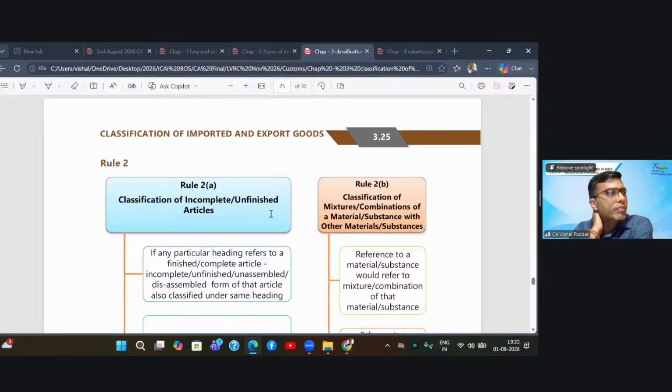So what I do is, after the cars are sent to the showroom, at the showroom, I hire someone to do the final denting painting. So it may happen that for practical considerations, the manufacturers may not complete the goods, may not finish the goods, and the goods are sent in unassembled, unfinished, or incomplete form.